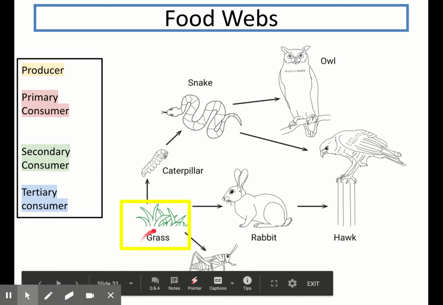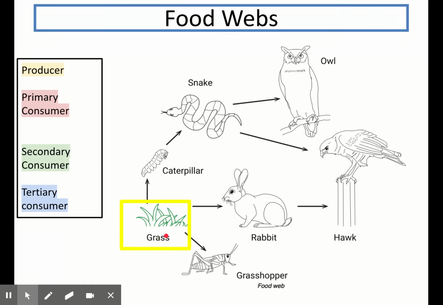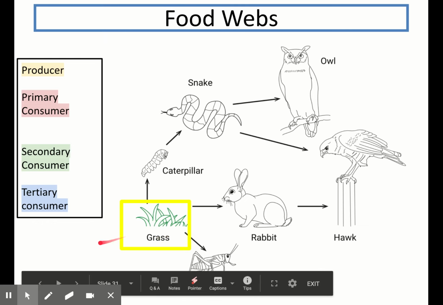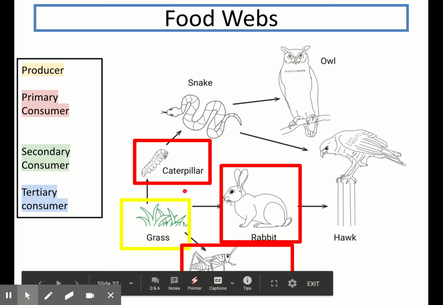So remember, a producer is the organism that doesn't consume any other organisms, as it can produce its own food, and it'll be the start of any food chain in the food web. So my producer here is grass, and I can tell that because there are no arrows going towards it. They're all going away from it. So grass is one of my producers.